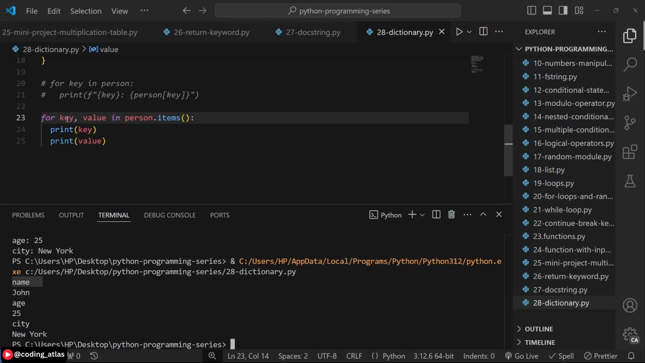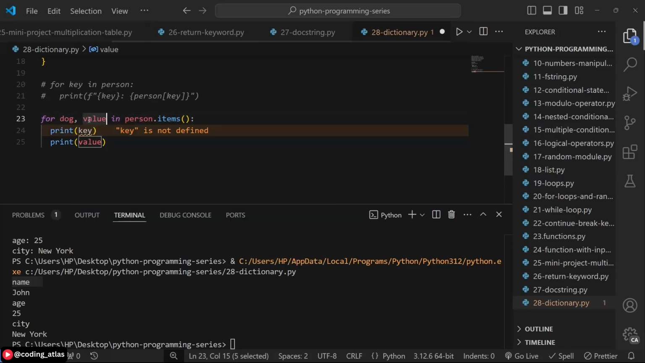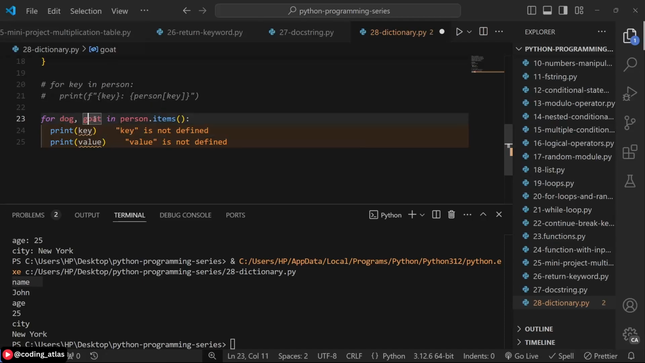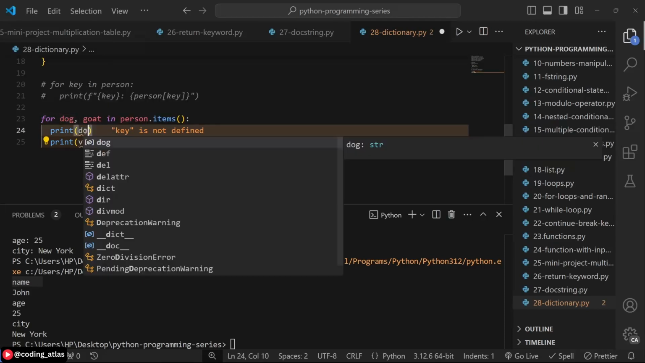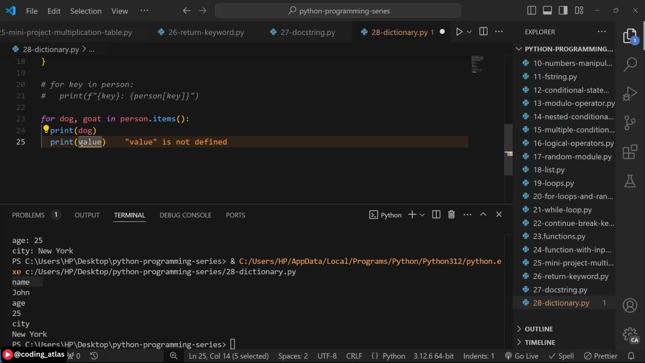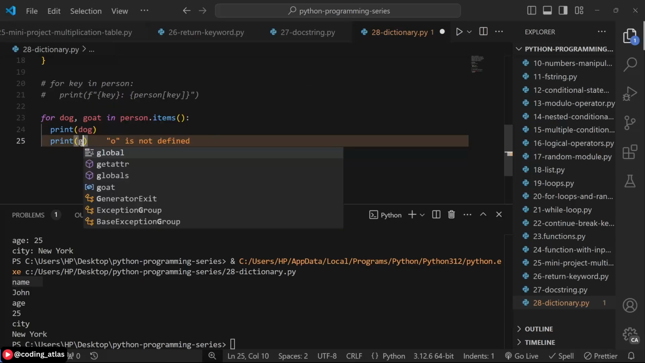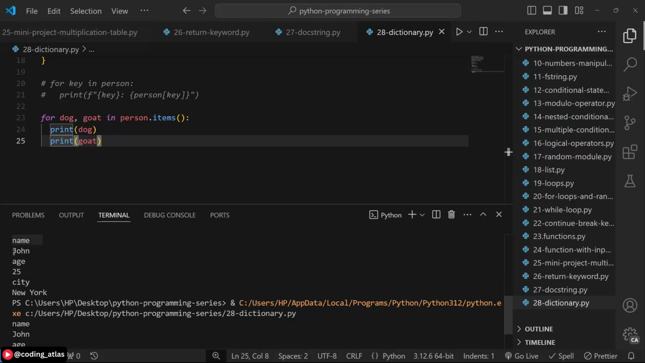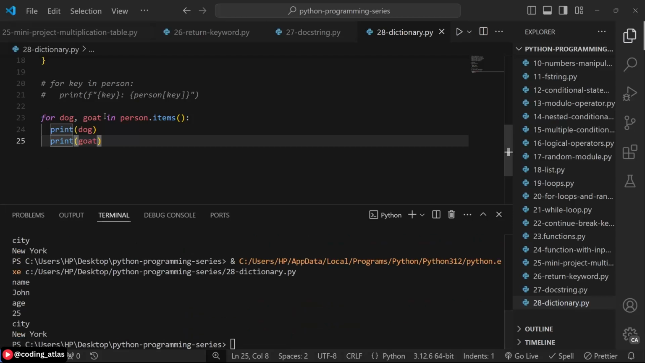To illustrate that you can actually call this anything, you can call this dog and also call this goat. Okay, this is going to stand in for key, this is going to stand in for value. So we are printing dog, and then we are printing goat. This is illustrating that you can use anything for the key and the value. So you have this, you have name to be John, same as what we obtained the first time when you used key and value as the variable names.